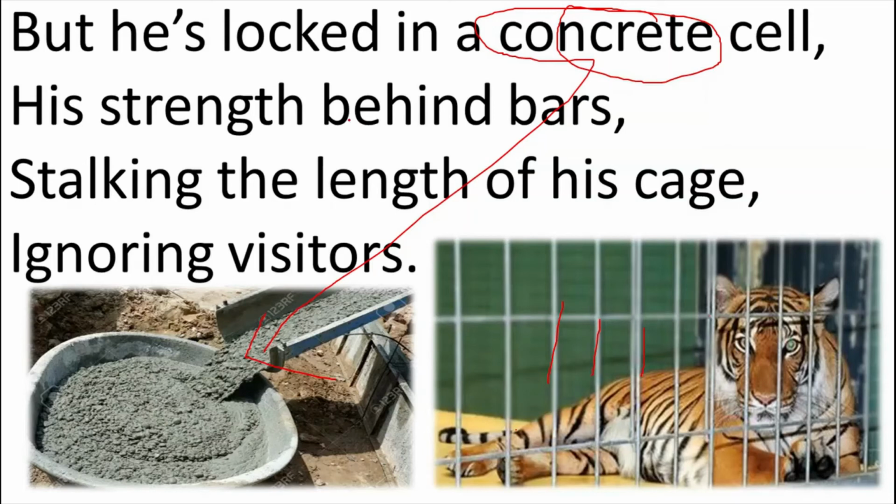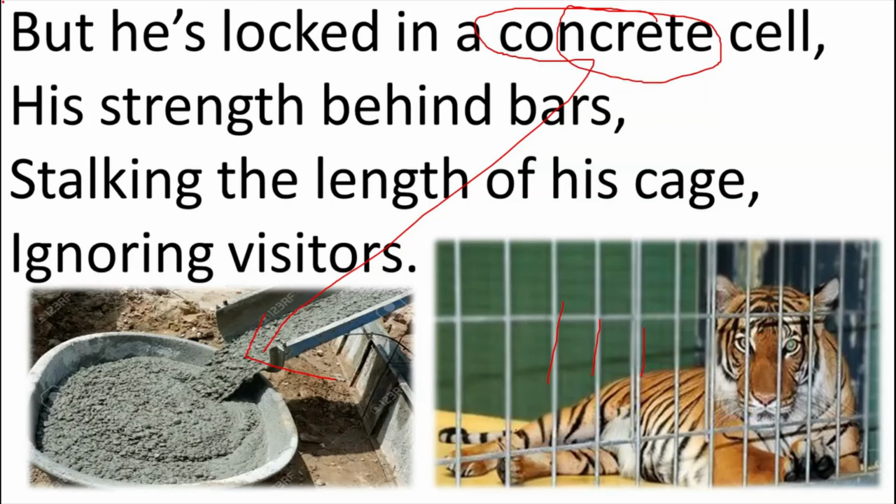Because he is locked in a concrete cage, his strength, though he is very powerful and strong, cannot be used to free himself. He cannot break the bars. So his strength is locked up behind the bars. He is helpless here. So what option is he left with? He is only left to roam in the cage all the time, ignoring the visitors. He is not interested in looking at the visitors. He is not bothered about the visitors. He is busy in his own thought.